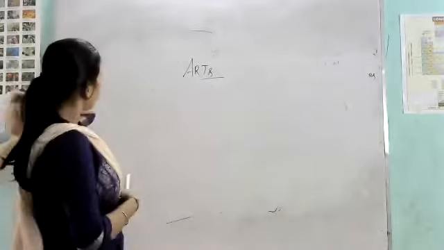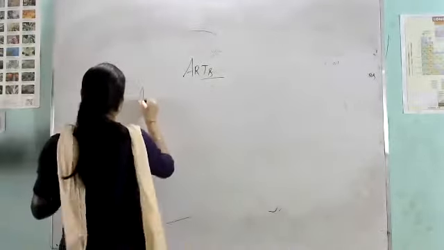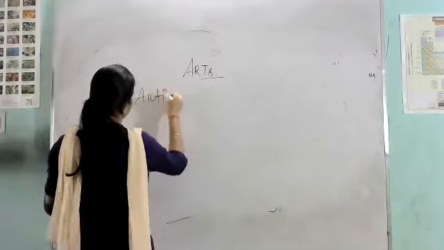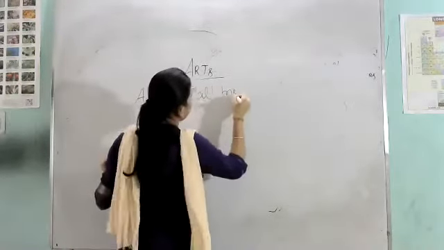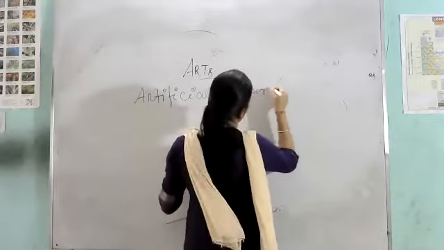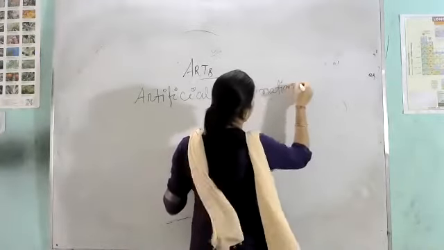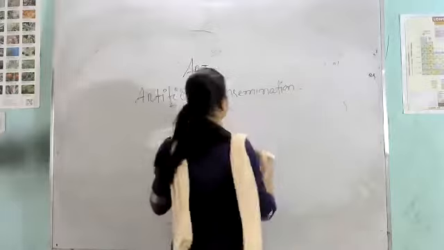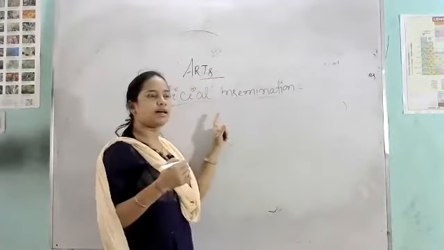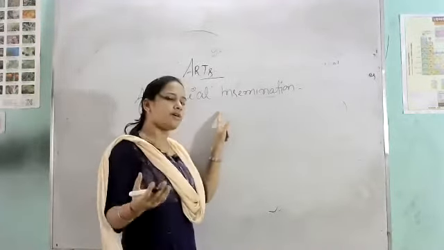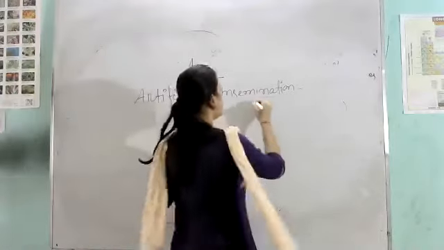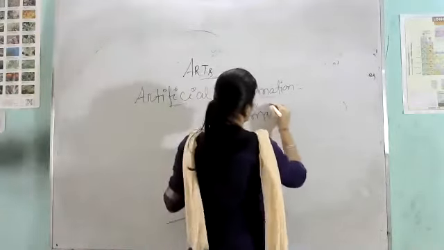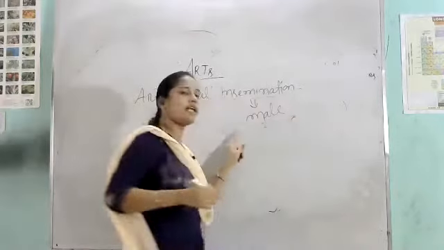Then see, the next is AI, artificial insemination. So insemination means what? The discharge of sperm within the vagina of the female. That means this technology is for the male.